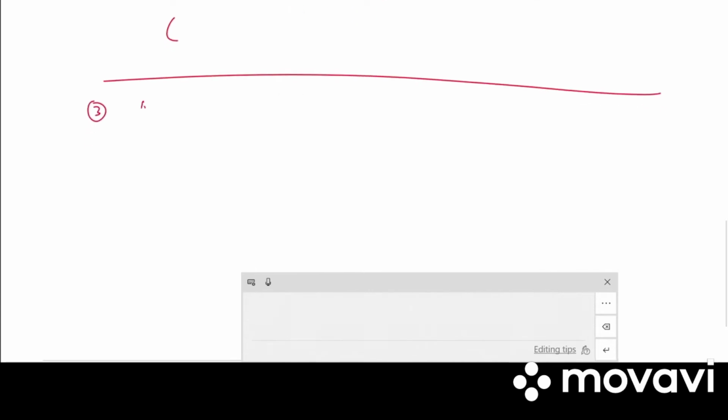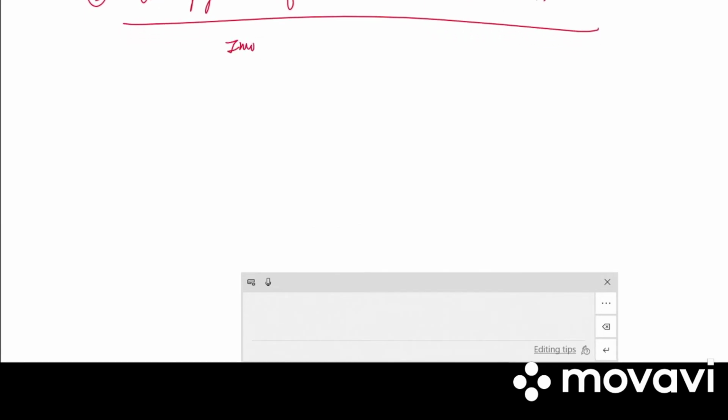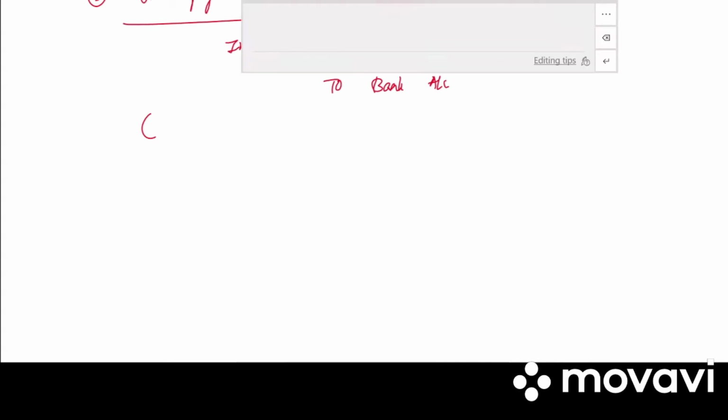Next, third entry. On payment of tax deducted at source. So whatever tax is there that is deducted, we are paying it. So the entry will be payment for tax deducted at source. It is income tax payable account debited to bank account. Write the narration. Depositing the amount of TDS with income tax authorities.